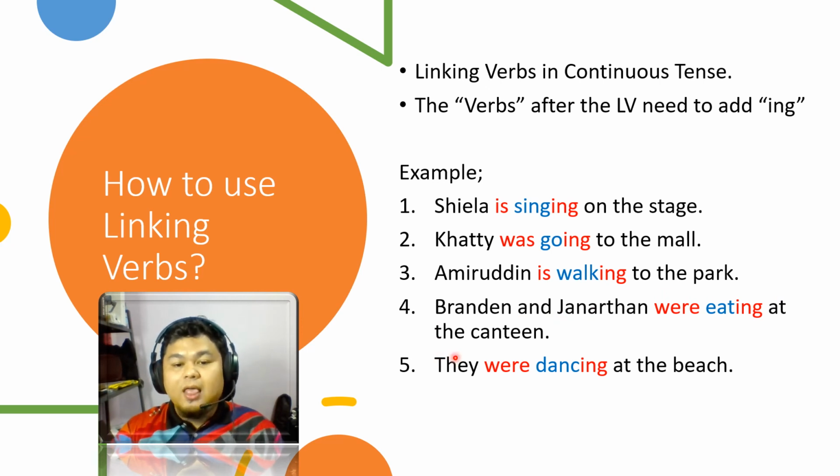Number 5, they were dancing at the beach. So here we can see that the word were here is a linking verb, and the word dance is a verb, so it should be followed by ing.